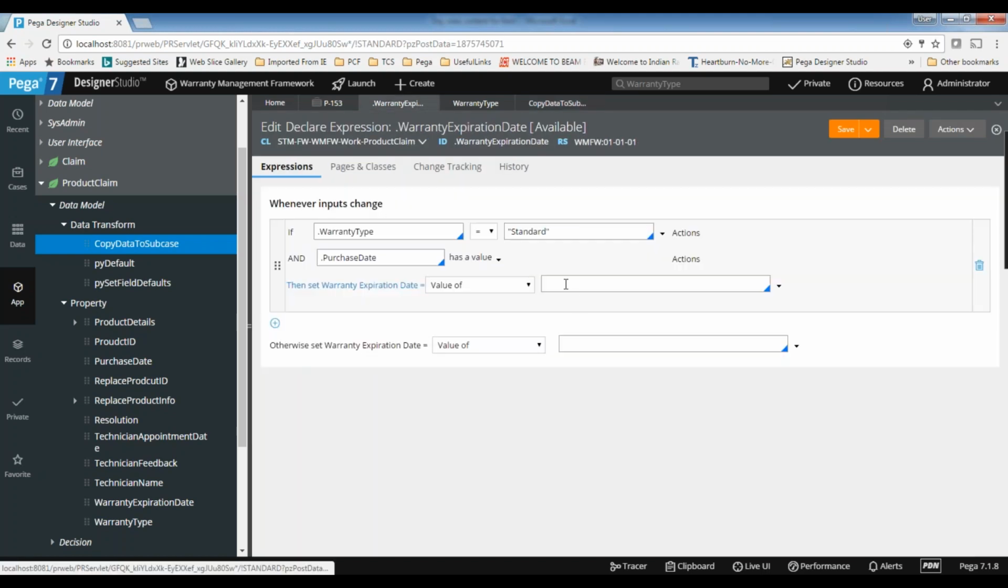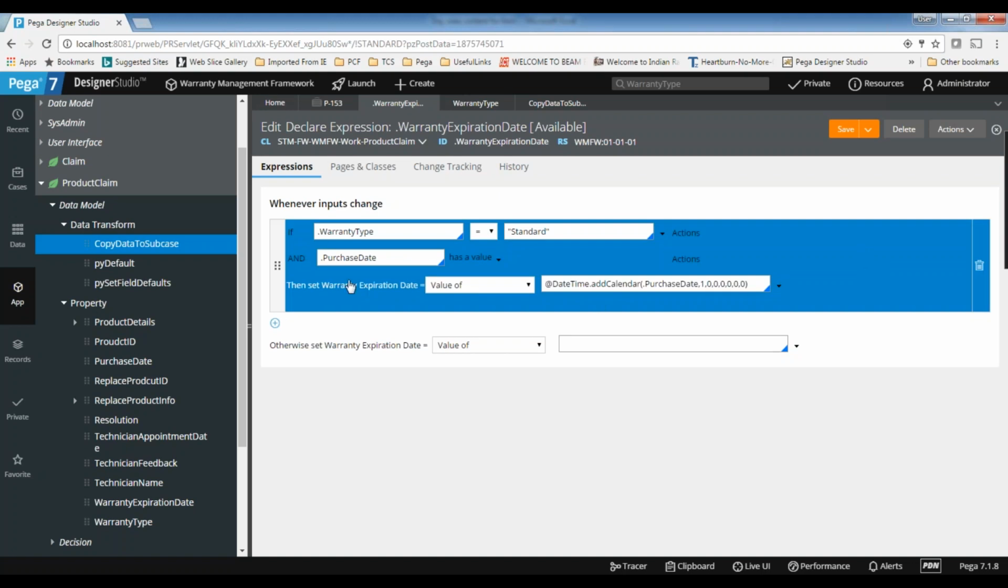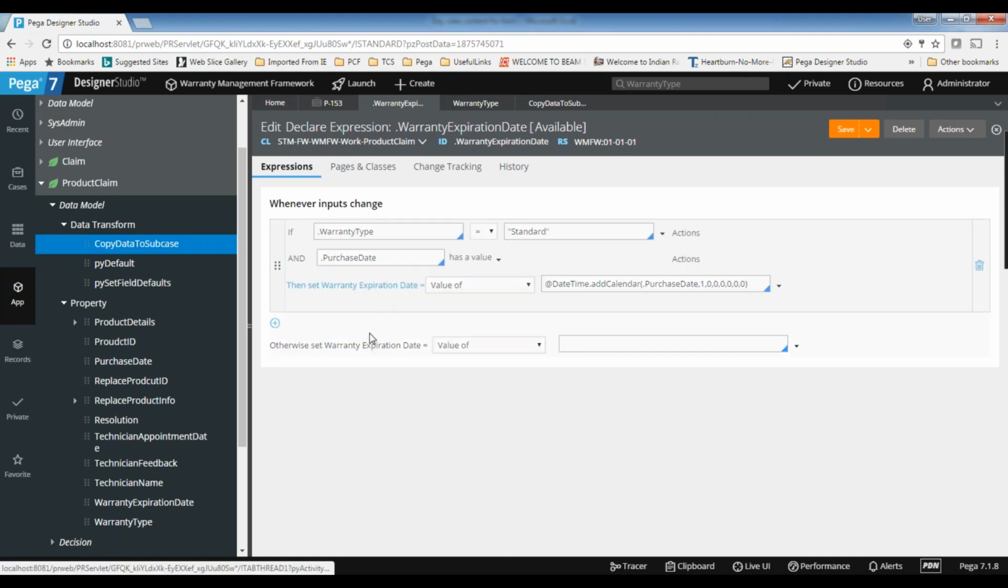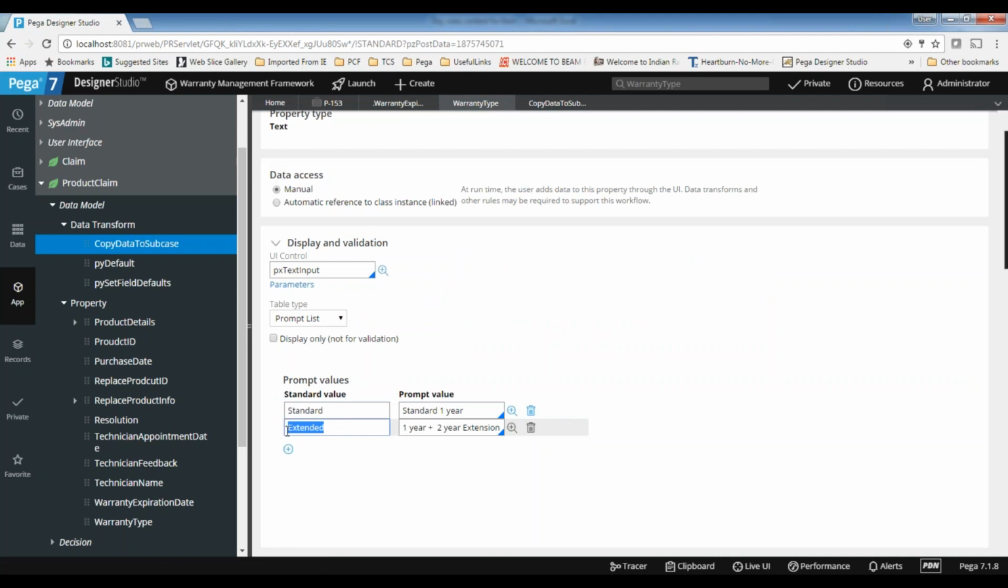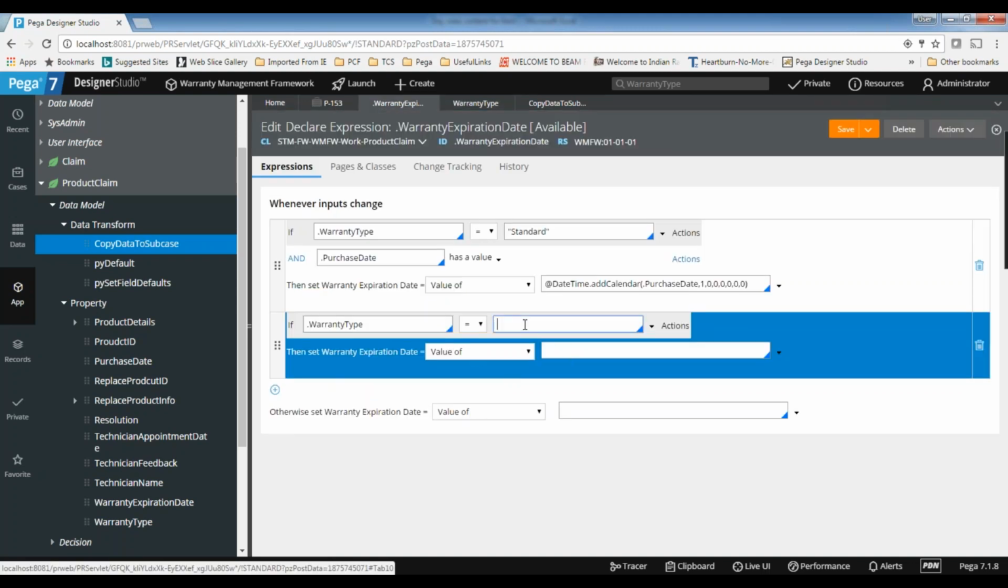You can use it here, because here the expression builder is not coming. That is why I opened somewhere else and copied here. So you can do like this, or else you can do it another way as well. But anything is fine. So if the warranty type is extended, I'm just again copying the values to eliminate the typo errors.